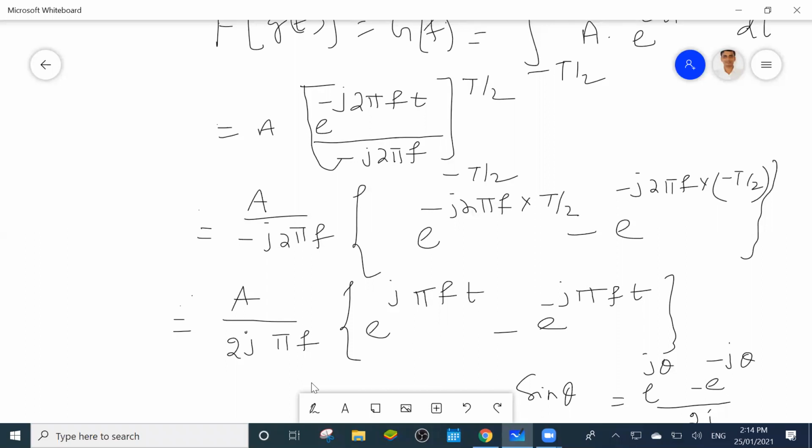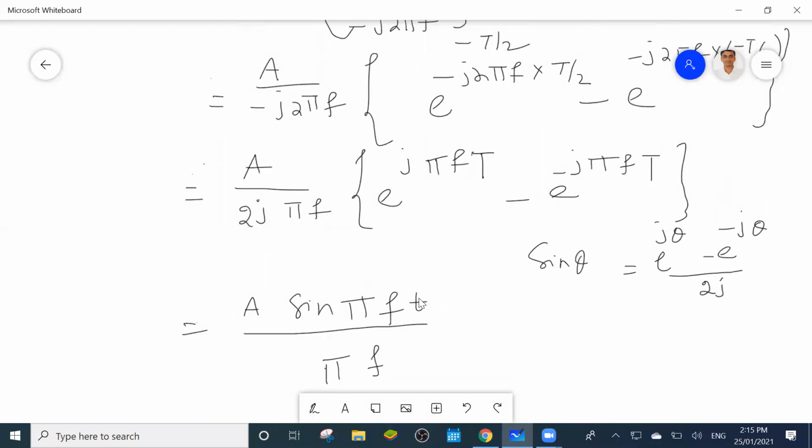The 2s cancel, and this one is capital T. Shubhangi, you were asking about this: the 2 cancels, so this is πf of capital T. This one also becomes capital T. Is it clear?